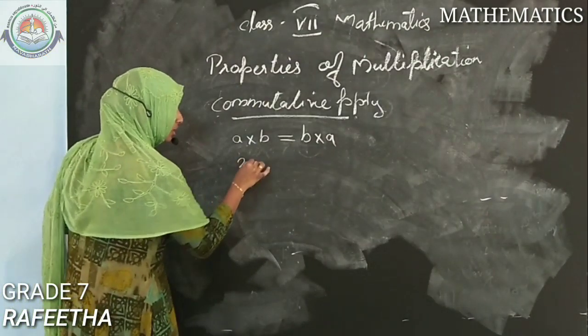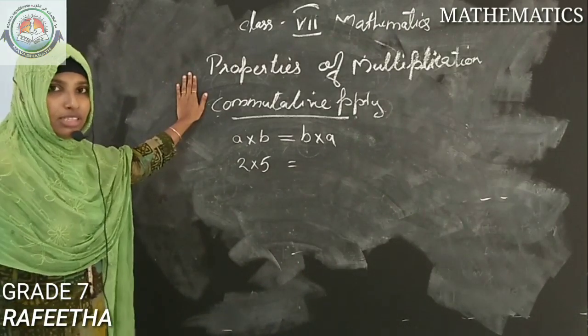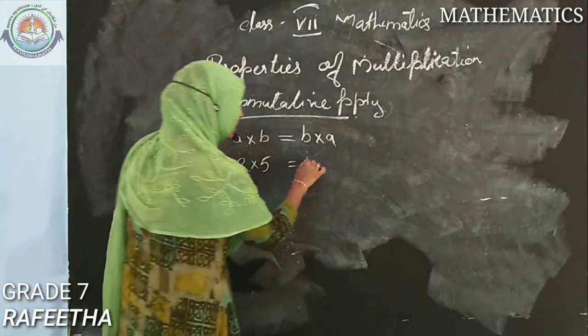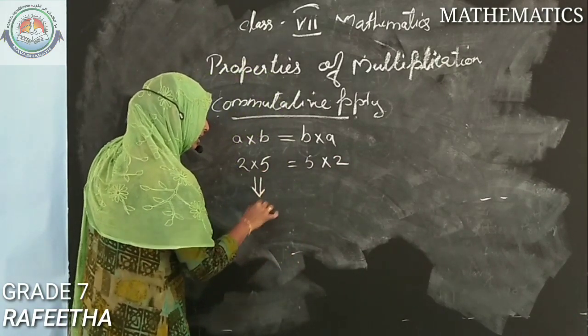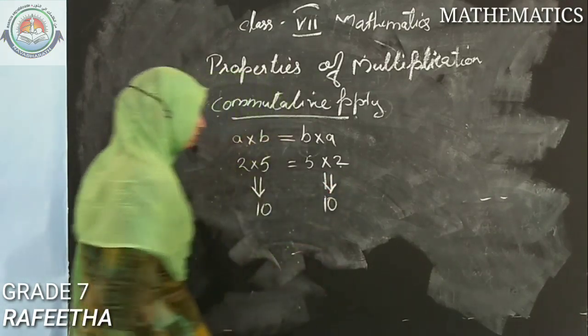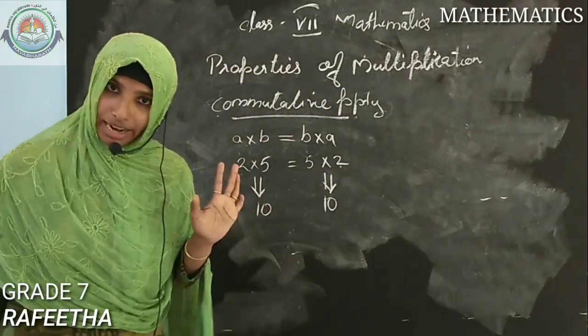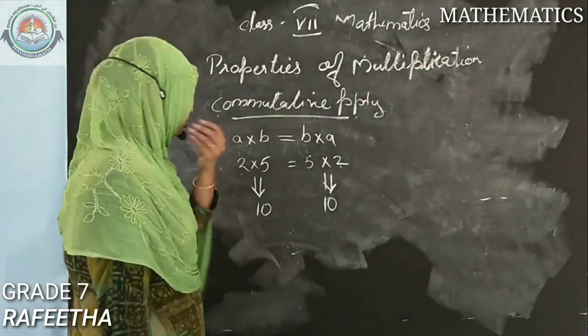That is 2 into 5. What is 2 into 5? 2 into 5 is 10. We can write this as 5 into 2 also. 2 into 5 is 10, and 5 into 2 also is 10. So both the answers are correct. So we can write 2 into 5 as 5 into 2 also.